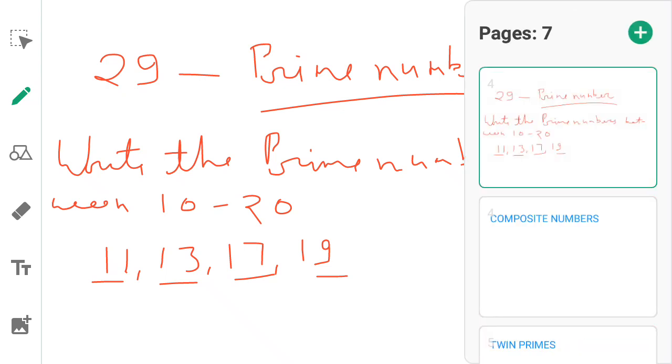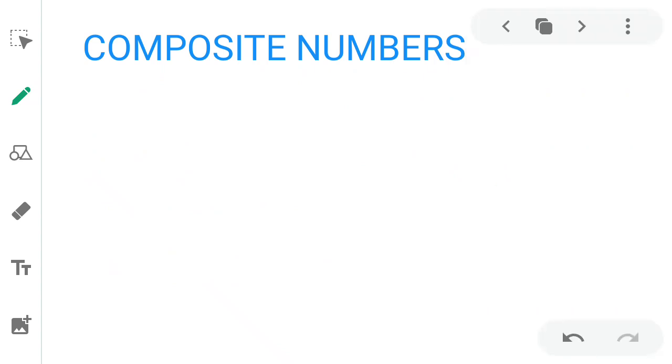Okay. Next, composite numbers. What is a composite number? A number is said to be a composite number if it has at least one factor other than 1 and the number itself. The number will be composite if it has one or more than one factor other than 1 and the number itself. Suppose we take 15.